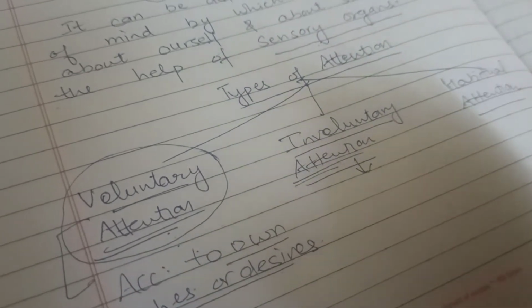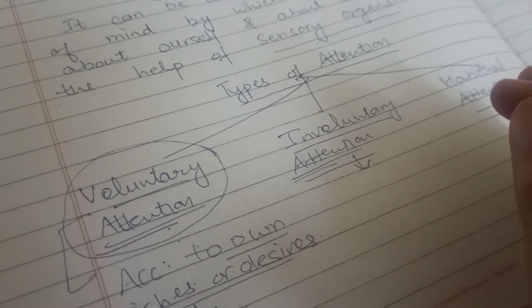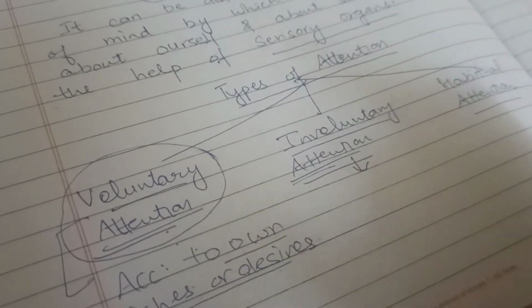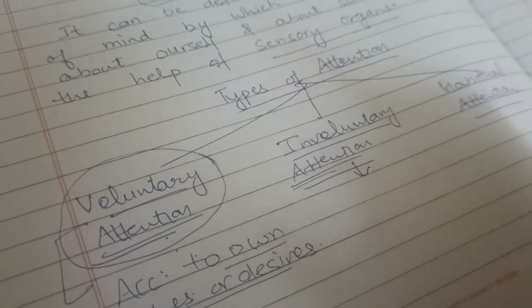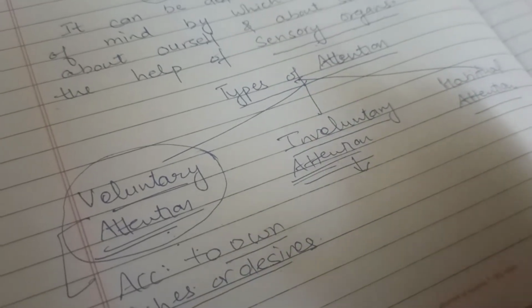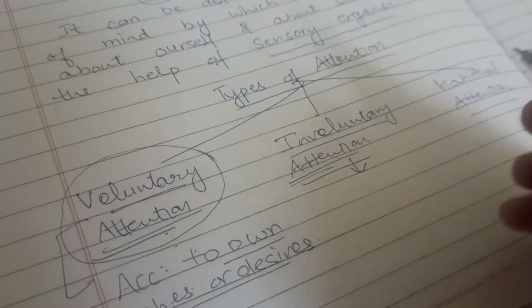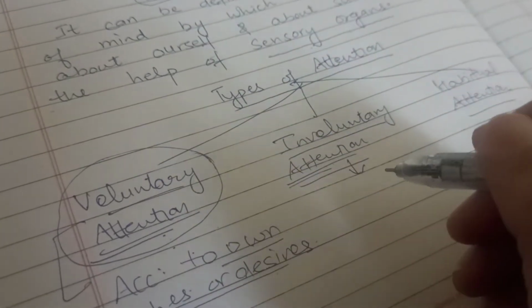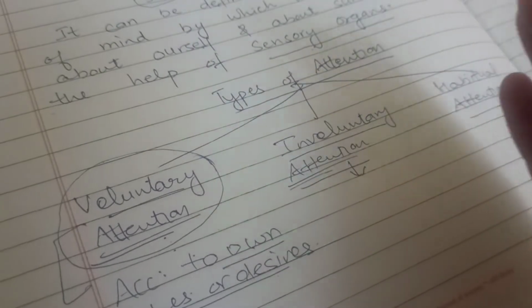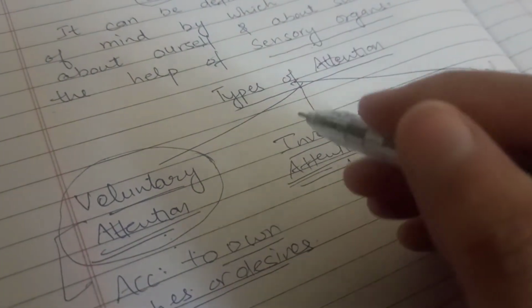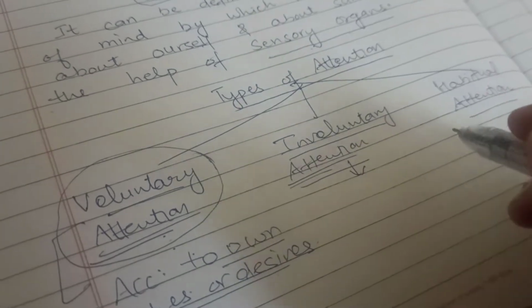Suddenly, there is the noise of breaking glass, or someone knocks at the door at high volume, or someone is playing music at high volume. Then suddenly your whole attention from the studies breaks, and you are going to pay attention towards that stimulus.